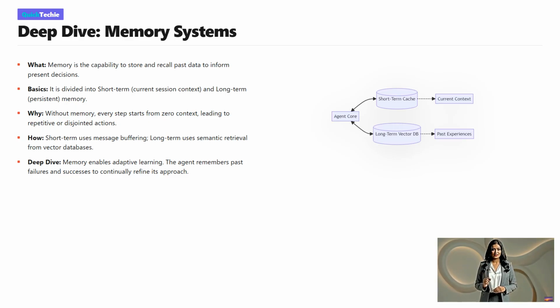Here we see the memory architecture of an agent. In the center, the agent core communicates bidirectionally with two distinct storage systems. On the top, the short-term cache holds the current context, what the user just said or the tool just retrieved.